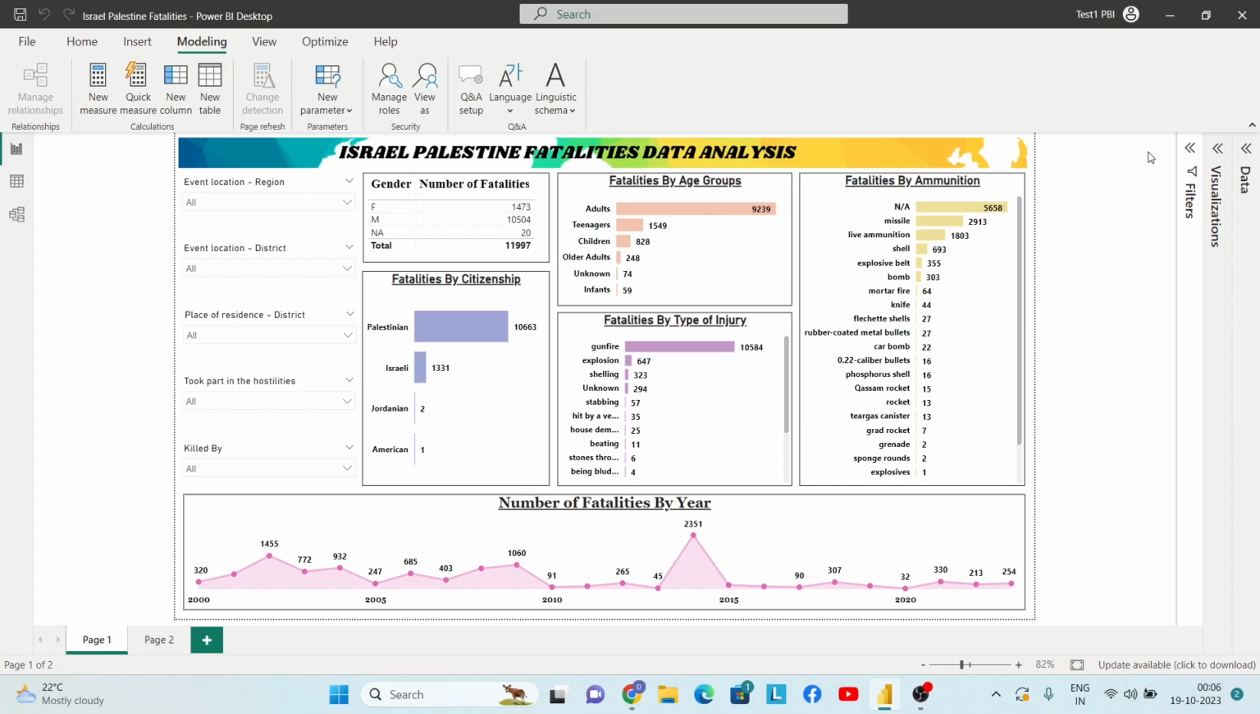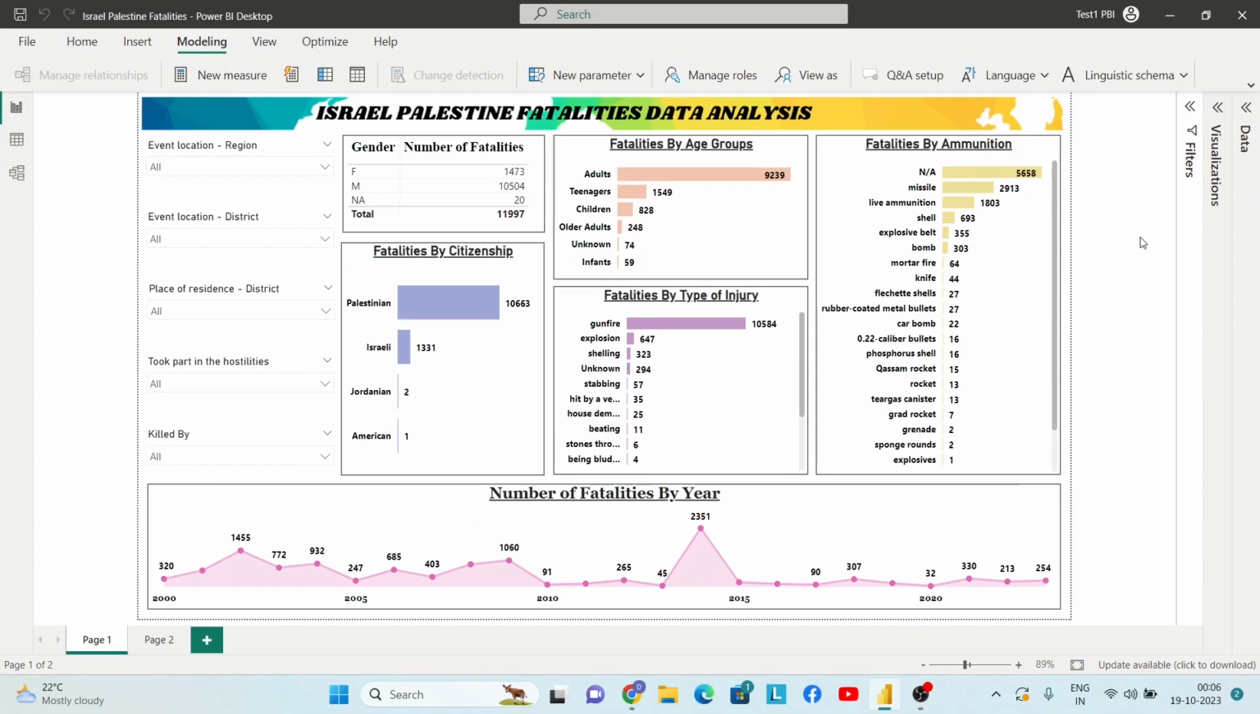That's it. So that's how you can create the roles, and in the next session we will discuss publishing the report to Power BI service and validating these roles.